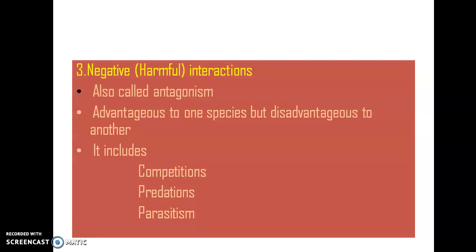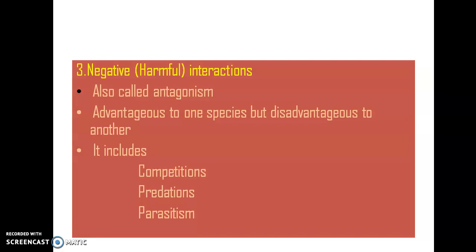In this kind of interaction, there are two species, or two members which belong to the same species. They are interacting in such a way that only one species or one member will be advantageous, while the other species or other member will be disadvantageous to the former. Okay, so this is called a negative interaction. Only one will be benefited, the other will be harmful.